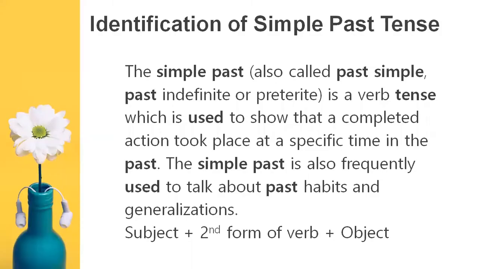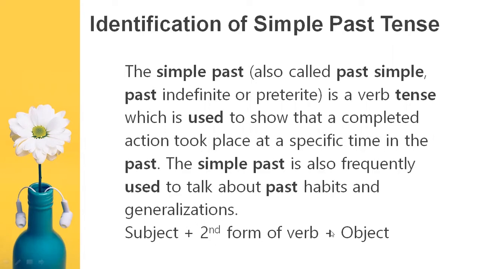Okay, identification of simple past tense. The simple past tense, which is also called the past indefinite tense, as I told you, is a verb tense which is used to show that a completed action took place at a specific time in the past. The simple past is also frequently used to talk about past habits and generalizations.